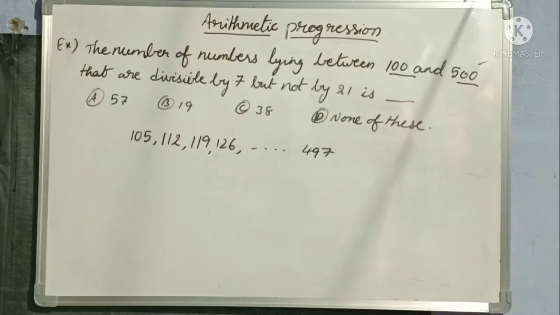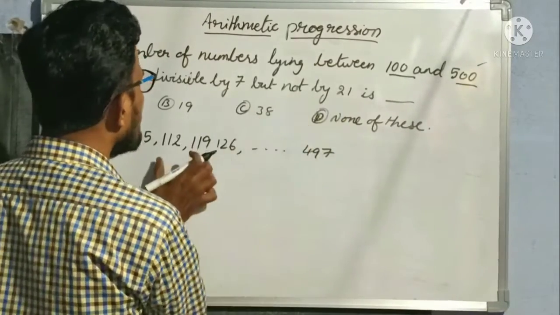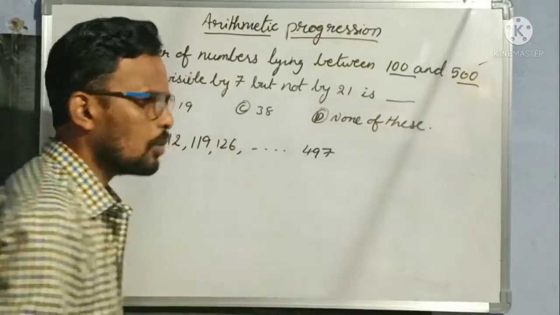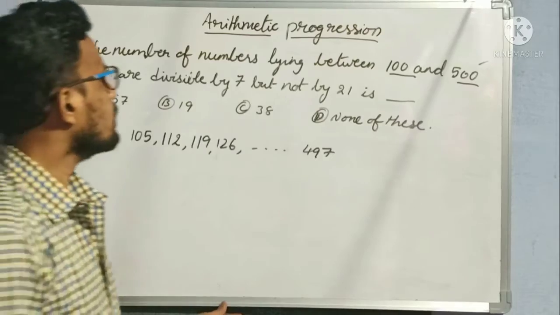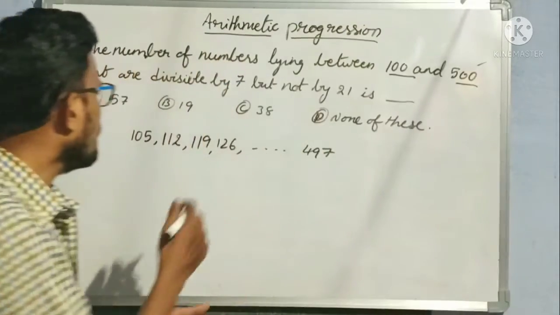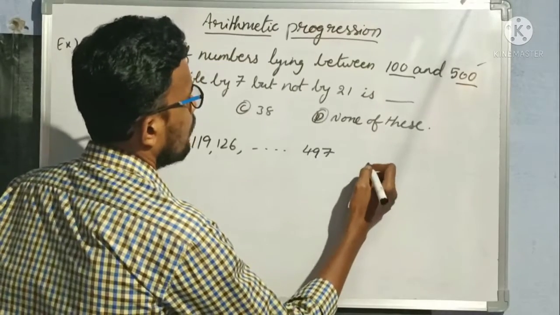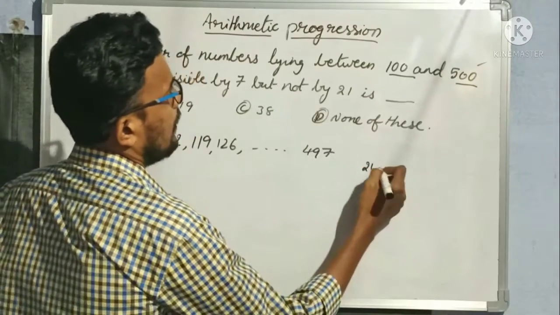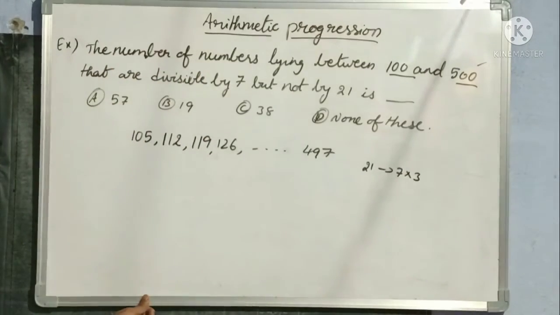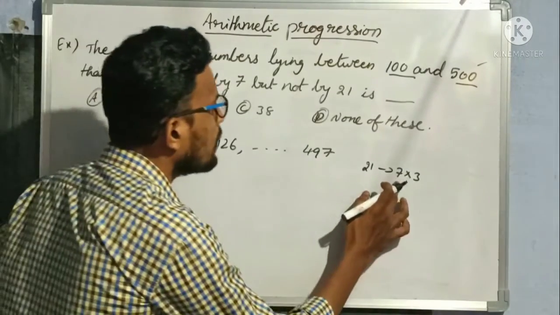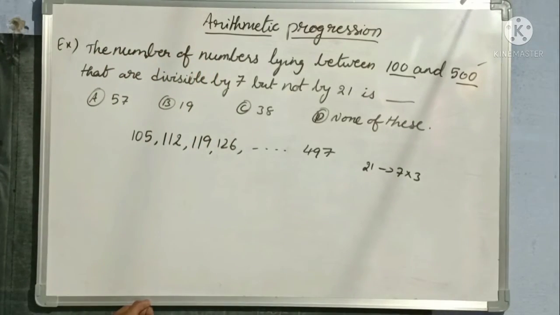Now, some of these numbers are divisible by 21 also. So let us check how many numbers here are divisible by 21. 21 is nothing but 7 into 3. Which numbers are divisible by both 7 and 3? Those numbers are divisible by 21.